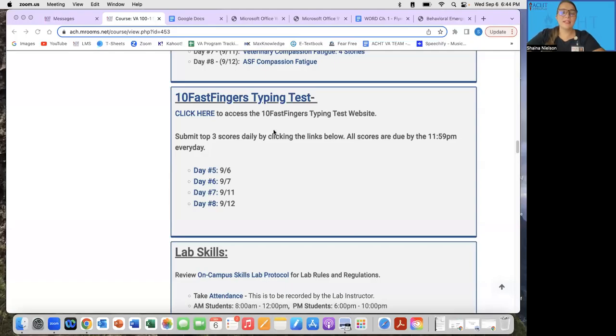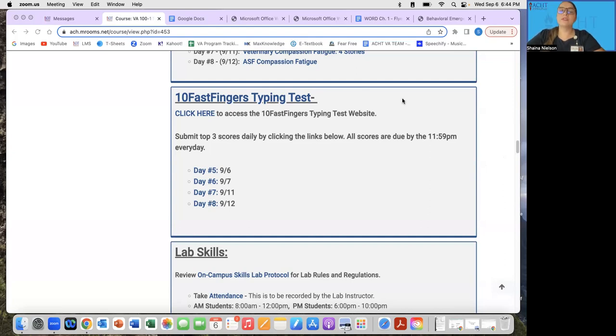Right. Hello, students. Today we're going to go over the 10 Fast Fingers typing test and how to complete these assignments that you're going to be going over in week number 2 of module 100-1. Now, you are going to have to complete this assignment every day in the second week. So that's 4 days, day number 5, 6, 7, and 8.